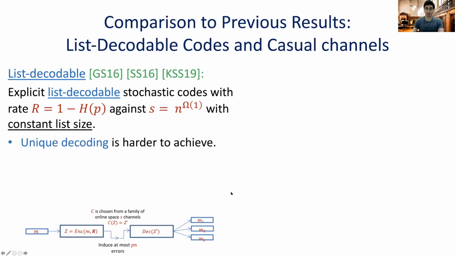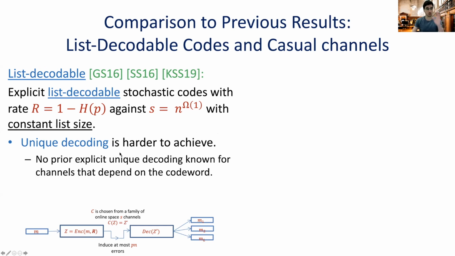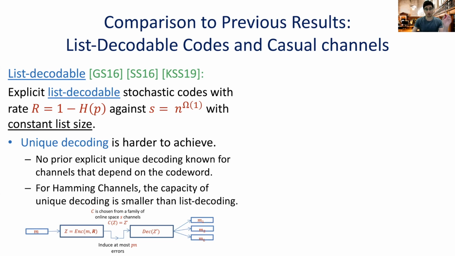Let me point out here that unique decoding is usually much harder to achieve than list decoding. And to the best of our knowledge, no prior explicit constructions are known for bounded classes of functions that are able to achieve unique decoding. Another thing to point out is that for the Hamming channels, the capacity for unique decoding is smaller than for list decoding. We don't actually know what the capacity for unique decoding is, but we know that it's much smaller than the capacity for list decoding, which equals 1 minus the entropy of p.